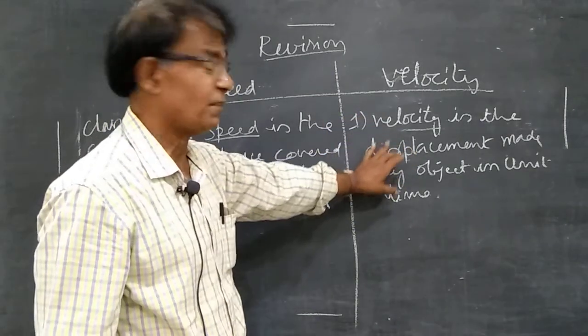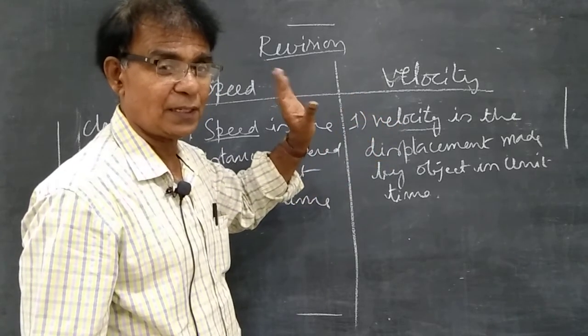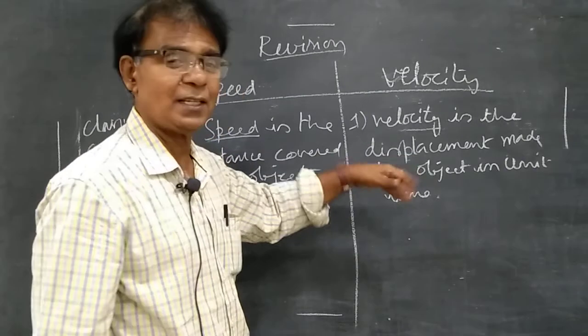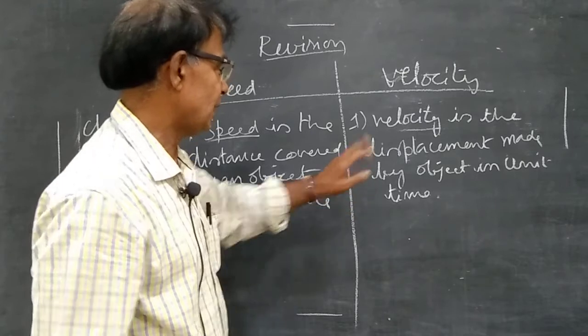I told there are two definitions. In the material I told rate of change of displacement is called velocity, or velocity is the displacement made by an object in unit time. Whichever you write is correct, I accept both. Okay. Next, second point.